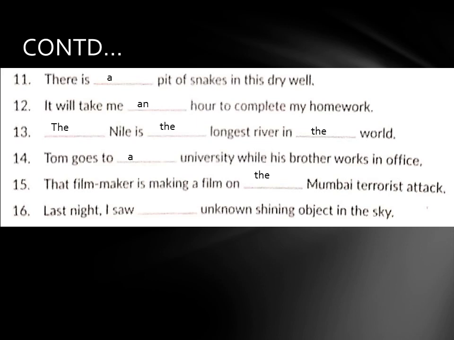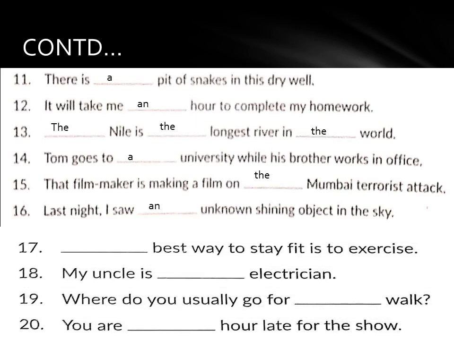Number 16. Last night I saw dash unknown shining object in the sky. What will be the answer? An. I saw an unknown shining object in the sky. Number 17. Dash best way to stay fit is to exercise. What will be the answer? The. The best way to stay fit is to exercise. Number 18. My uncle is dash electrician. What will be the answer?